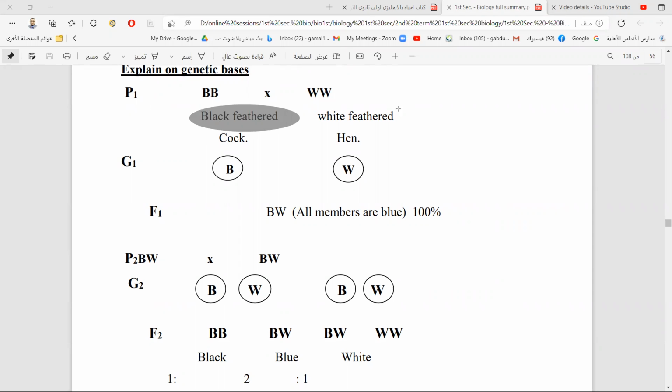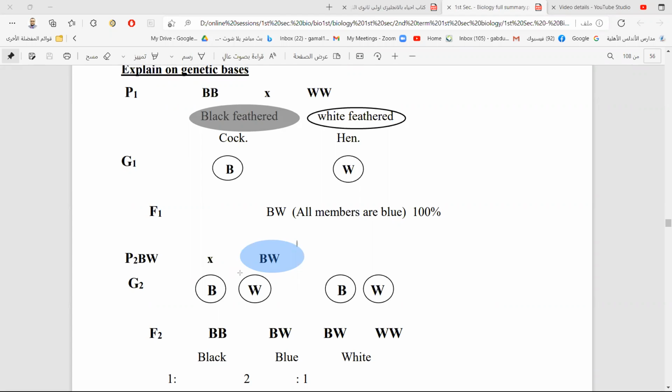The gametes here will be B capital and here will be W capital. The new offspring will be B capital, W capital. Is it black or white or a new characteristic, a new color? It is blue.